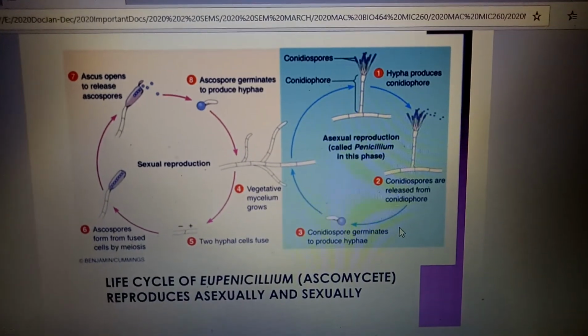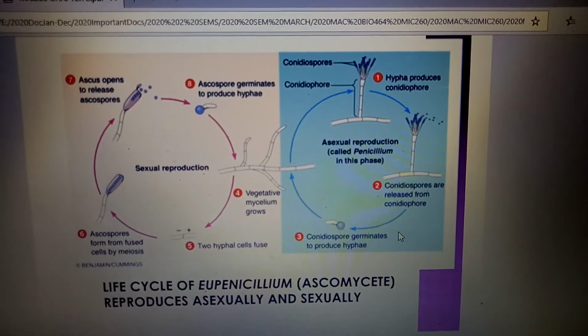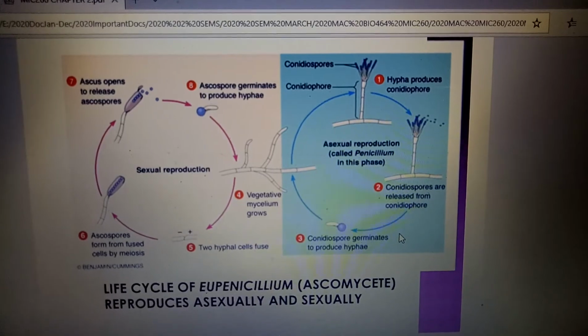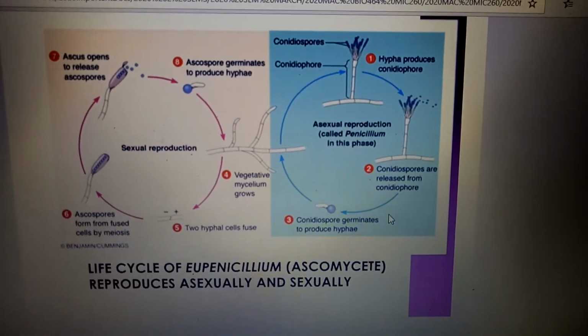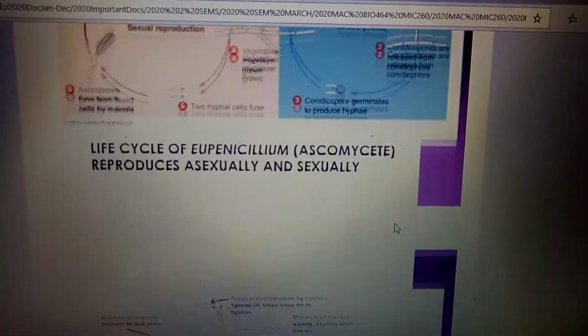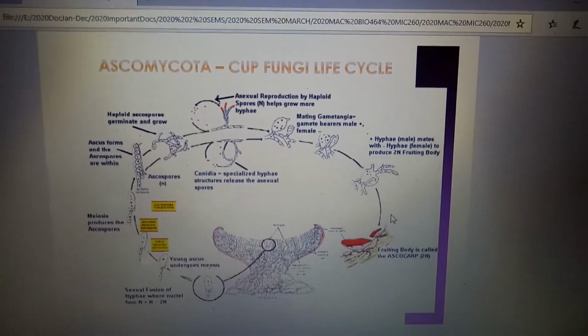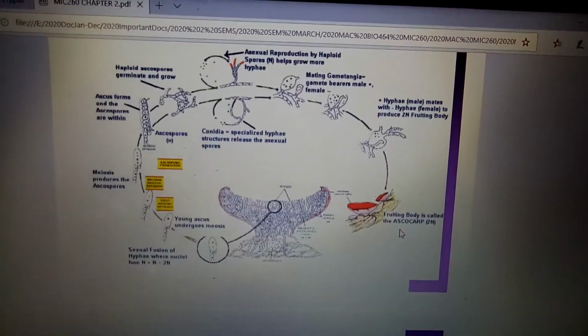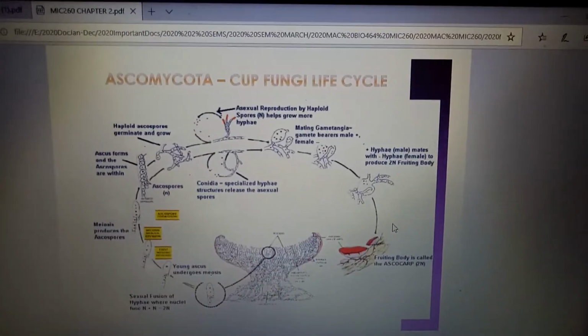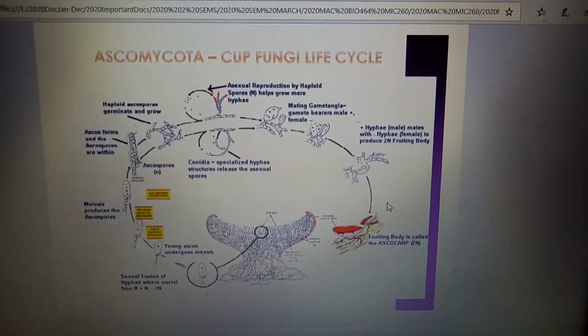It is called Penicillium in this phase. Meanwhile, sexual reproduction is on your left-hand side. I think you can read it yourself because the reproduction process is very easy to understand. Next is the reproduction of Ascomycota, or cup fungi, life cycle.